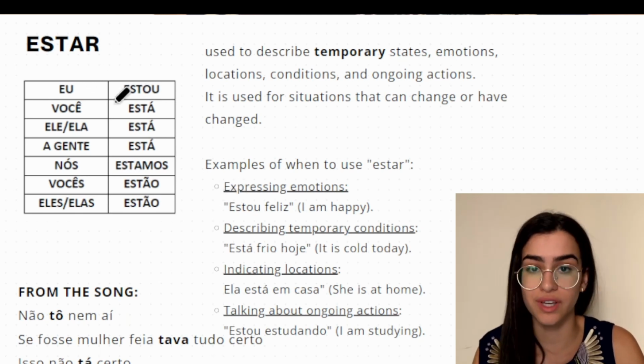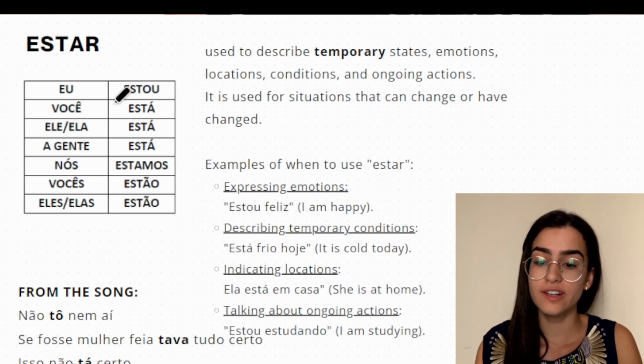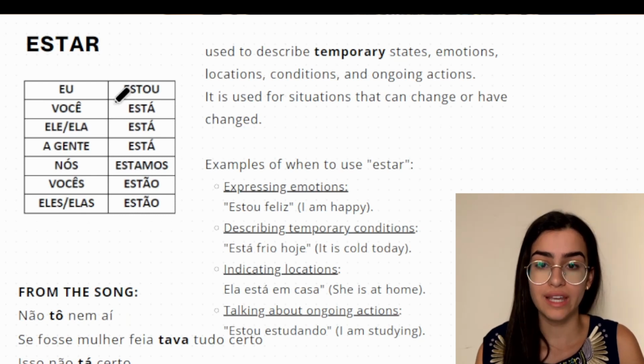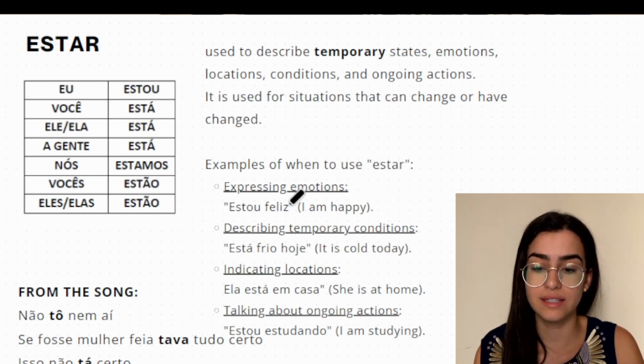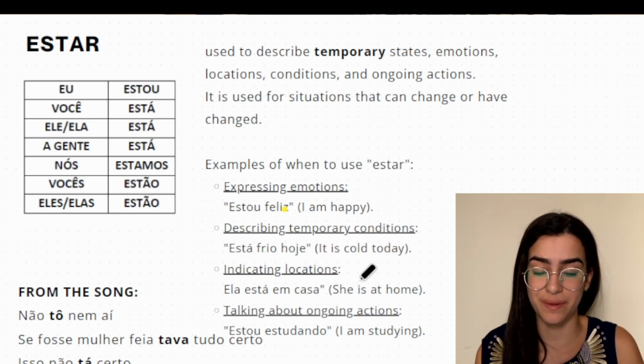I know you're talking about eu. So you can just say estou feliz. Estou feliz. See that the Z at the end of the word sounds more like an S. So estou feliz. Okay? I am happy.